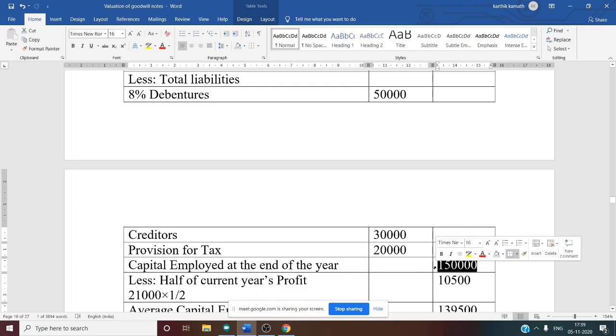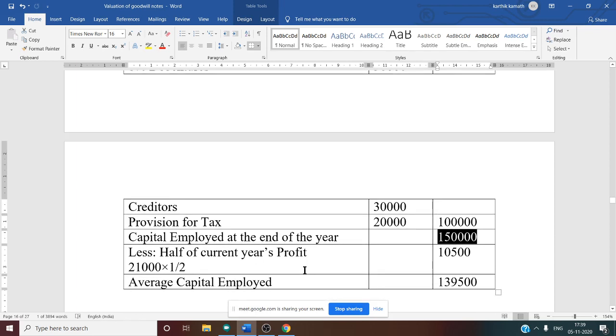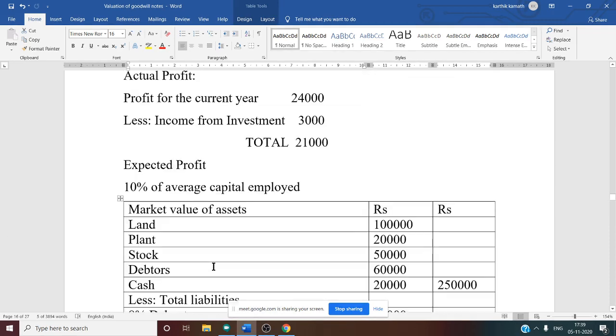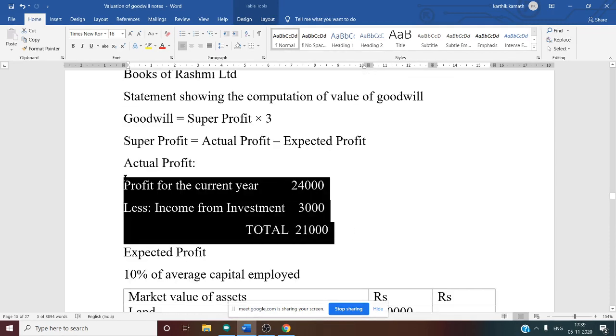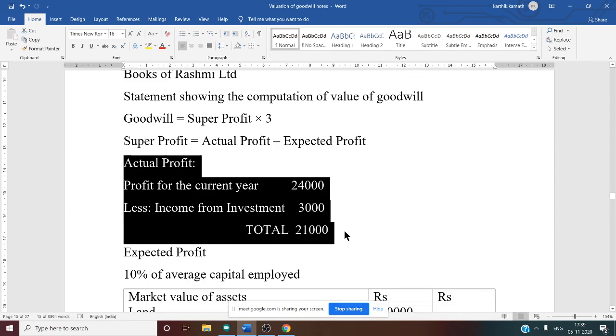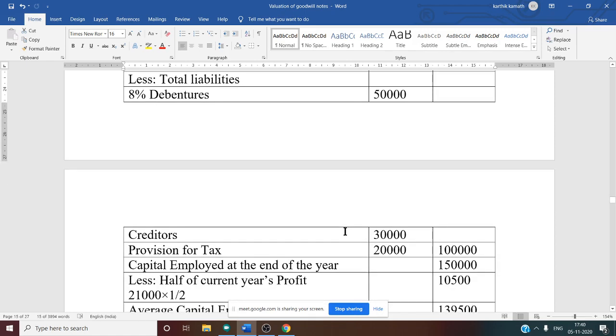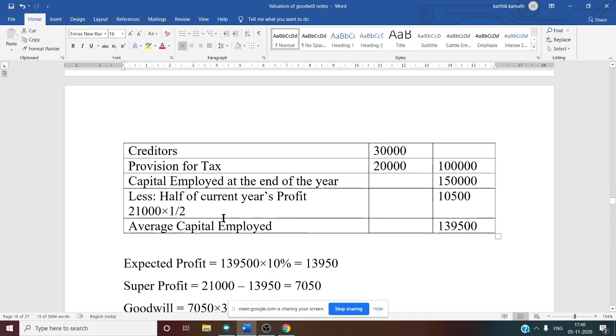That is 1,50,000. After this, half of current year's profit. Why? Because we want average capital employed. Current year profit we have calculated. See this under actual profit, 24,000 minus 3,000. So we know that actual profit is 21,000. So this 21,000 is our current year profit.